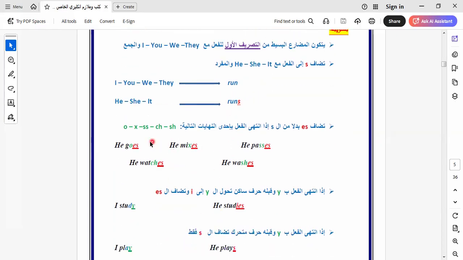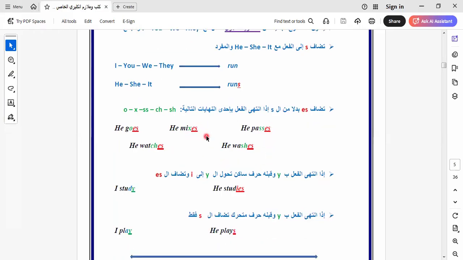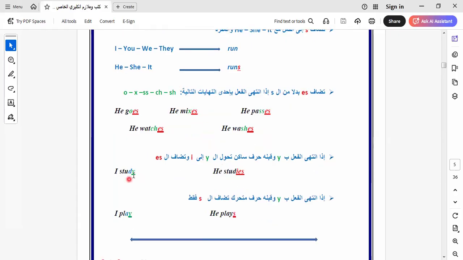And we can do it as we know in the plural nouns. We have some endings in the words that must add es, like goes, mixes. When a verb ends in o, I add es, like this one. When it ends with ch, I say watches. I say buses, or I say mixes. All these take es added to the verb. If we have a y after a consonant, I omit the y, like this one. Here we have a vowel sound, so I omit the y and add ies to the verb.